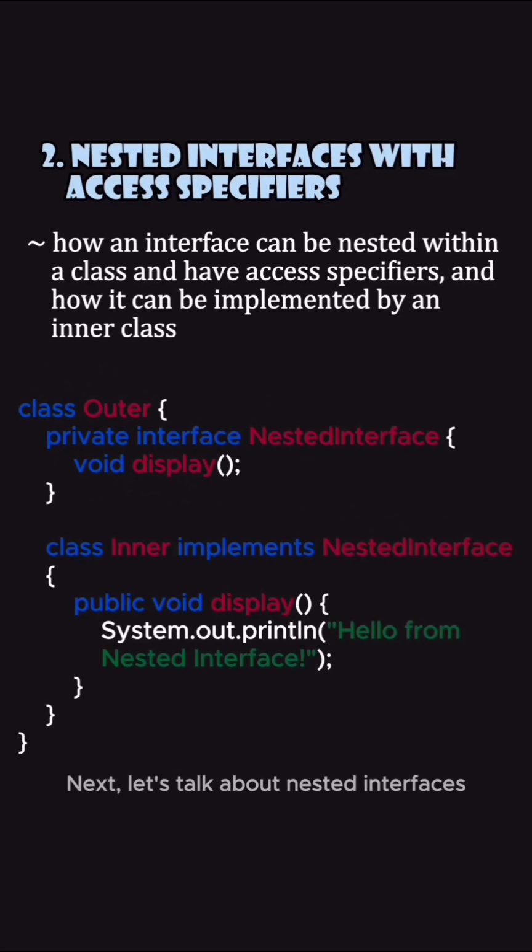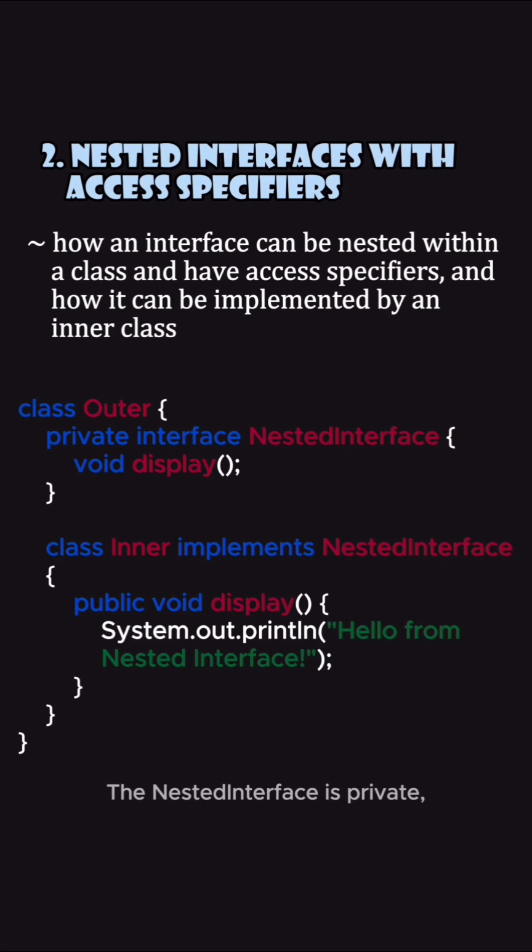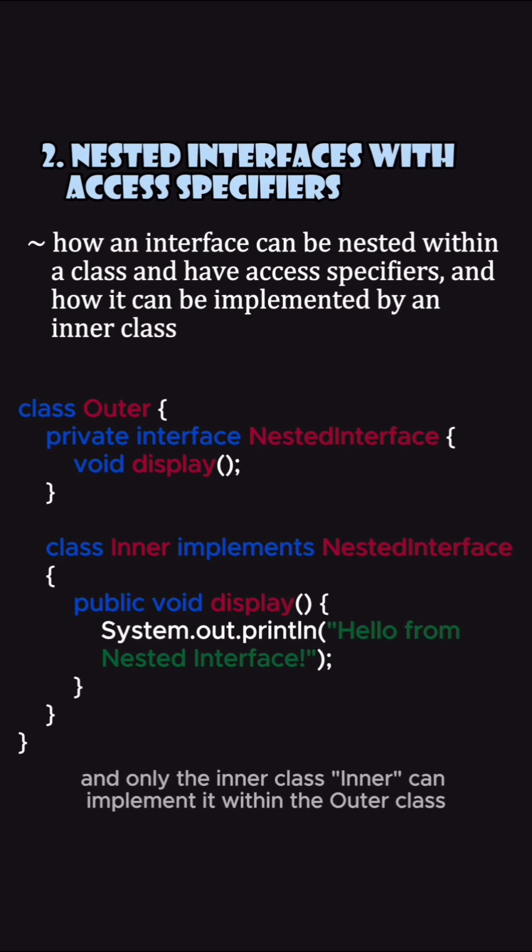Next, let's talk about nested interfaces. Did you know an interface can also be nested within a class and have access specifiers? The nested interface is private, and only the inner class inner can implement it within the outer class.